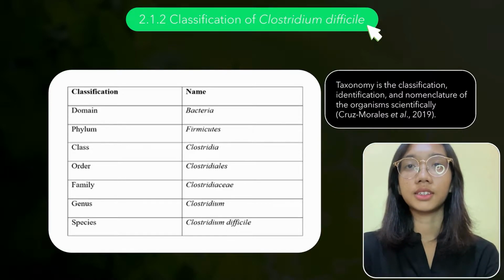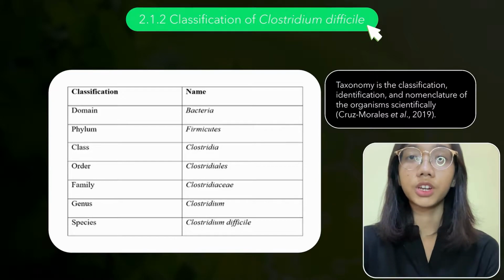As Cross Morales et al. said in 2019, taxonomy is the classification, identification, and nomenclature of the organism scientifically. The taxonomy of Clostridium difficile will be explained based on the table below.